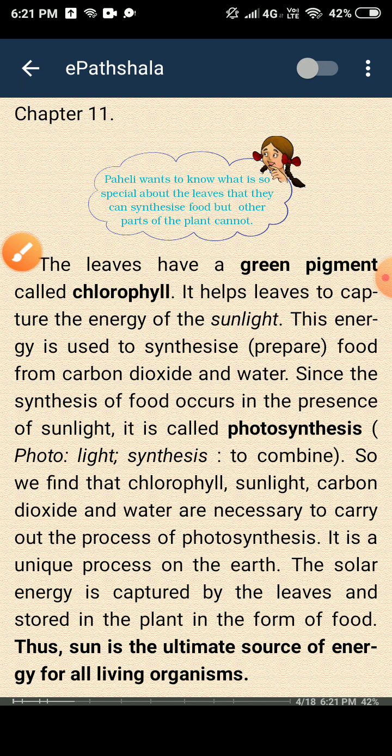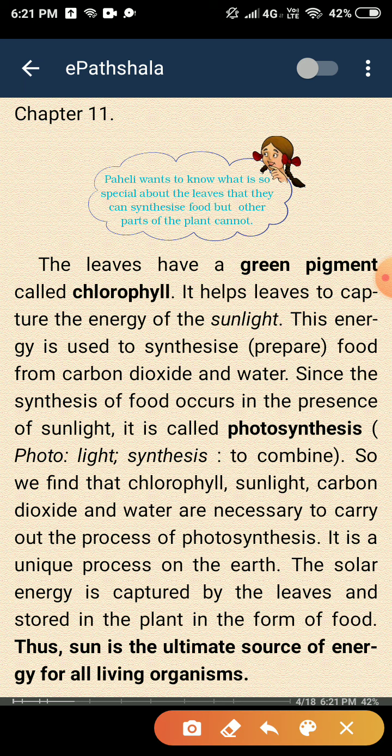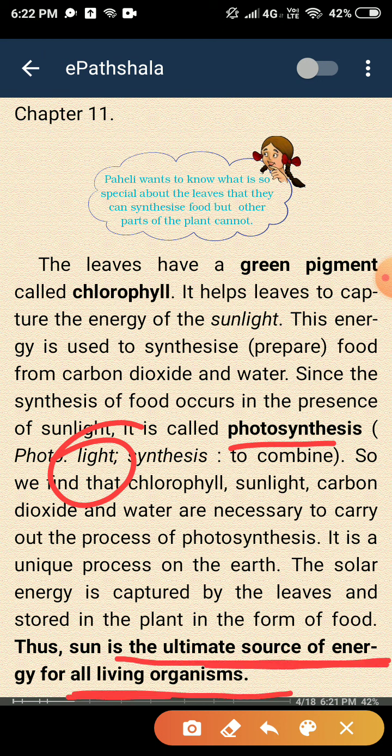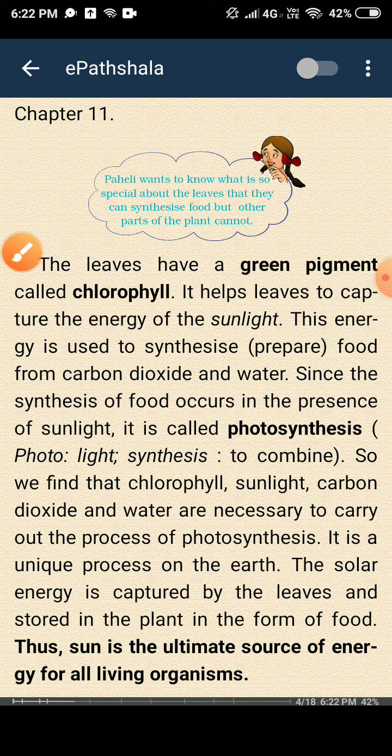Photo means light. Synthesis means to combine or make any substance. So, the photosynthesis process. And the sun is the ultimate source of energy for all living organisms. Remember that the sun is the ultimate source of energy for all living organisms. So this is a very important point. Without sun, plants cannot do photosynthesis, they cannot make food. This is a very important point.